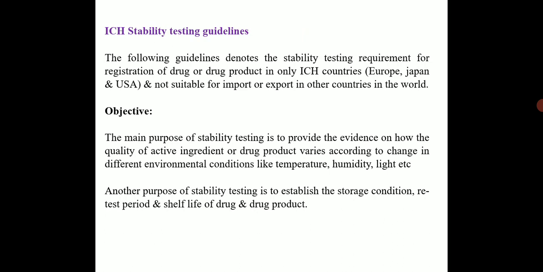And the last point is the ICH stability testing guidelines. The following guidelines denote the stability testing requirements for registration of a drug or drug products in only ICH countries. These guidelines are only related with the ICH countries, that is Europe, Japan and USA, and they are not suitable for import or export of the drugs in other countries in the world.